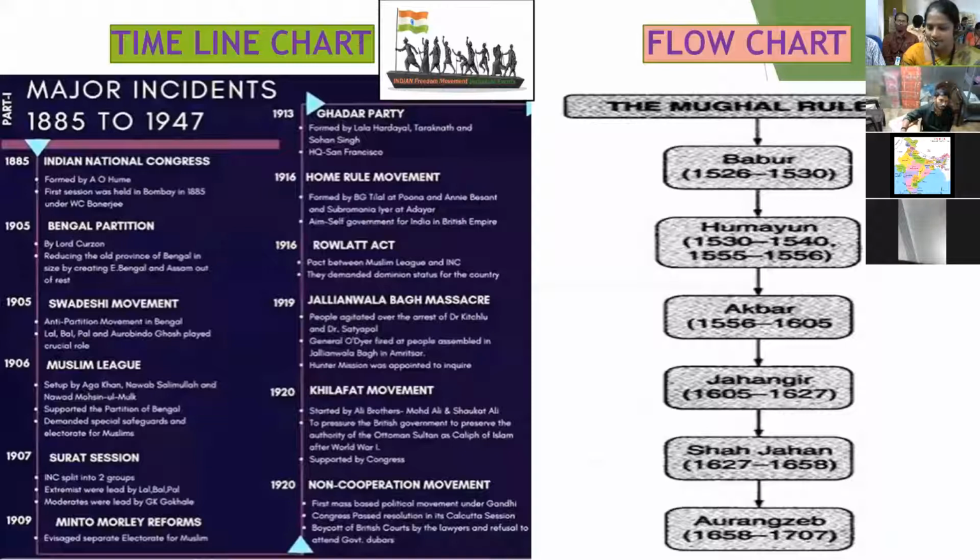So this is the timeline chart. It explains the historical events, whatever incidents happened from 1885 to 1947. By observing these timeline charts, children understand very easily what happened in 1885, and the 1905 and 1906 National Freedom Movement. Koteshwara ma'am, thank you ma'am. Surat split, Home Rule movement, Rowlatt Act, Jallianwala Bagh Massacre, and Khilafat movement. So we can understand by observing this type of timeline chart. We have to prepare this timeline chart for each and every lesson, especially for historical concepts.